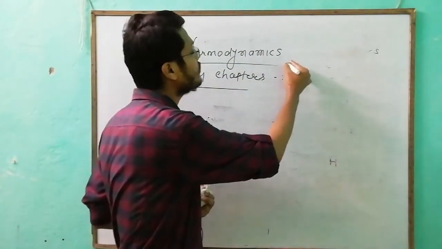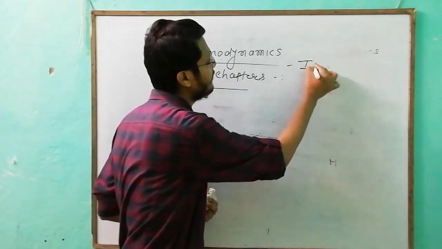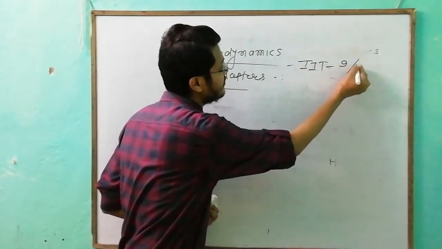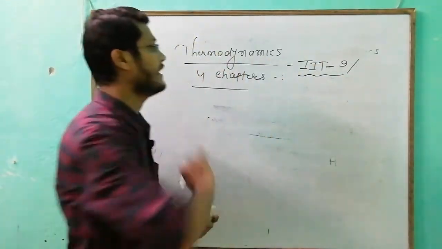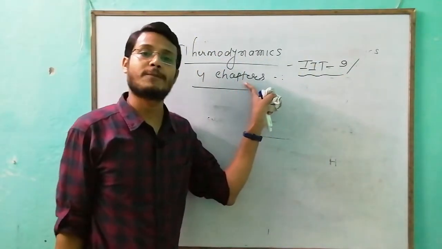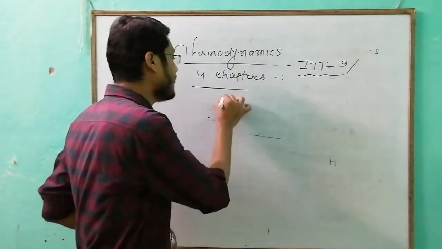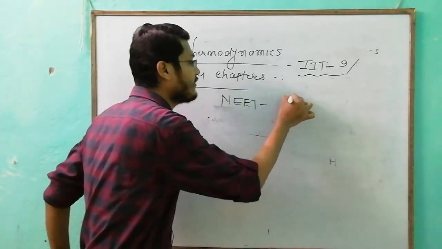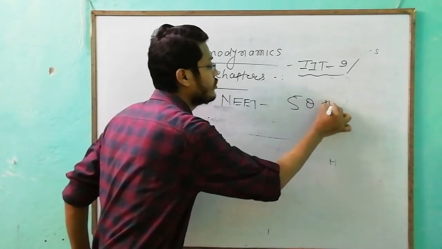Just pick out the smallest topic in which you can easily score in NEET and JEE. If I talk about IIT JEE, there is 9% weightage for thermodynamics. And in NEET, every year, it is expected that there are 4 to 5 questions.